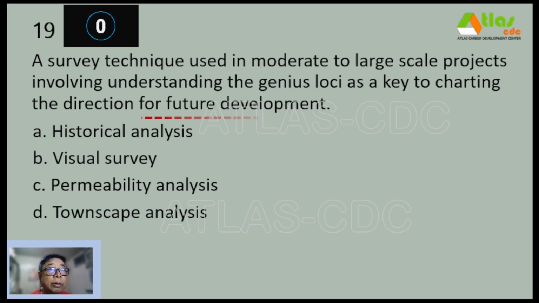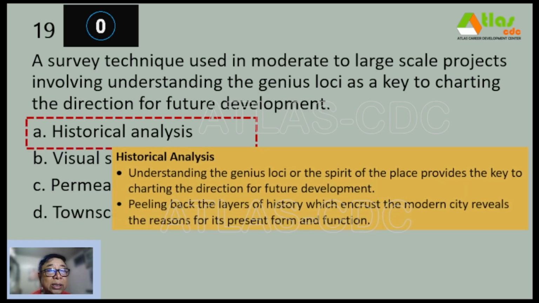And our correct answer is letter A, historical analysis. So historical analysis involves understanding the genius loci or the spirit of the place, which provides the key to charting the direction for future development, and also peeling back the layers of history which encrust the modern city and revealing the reasons for its present form and function.